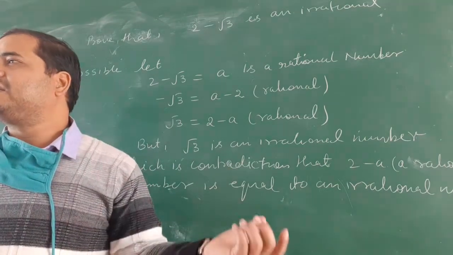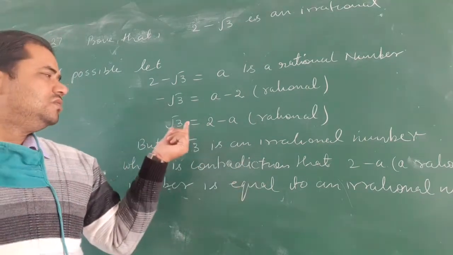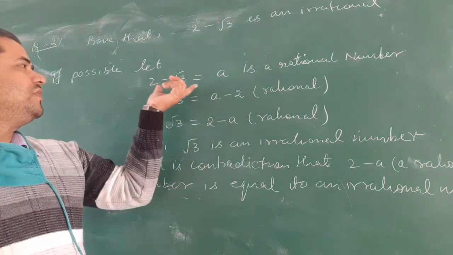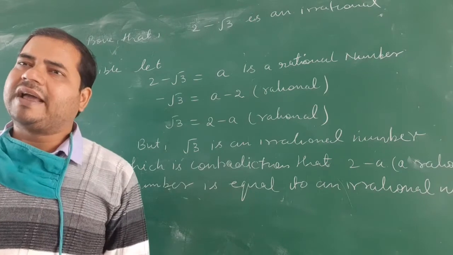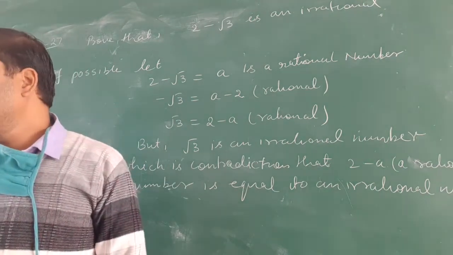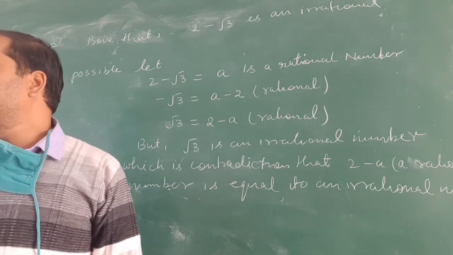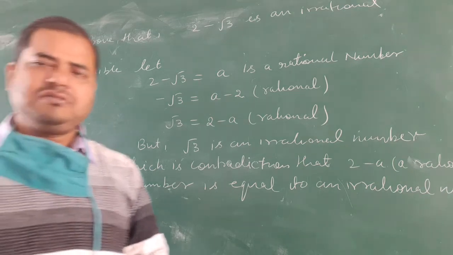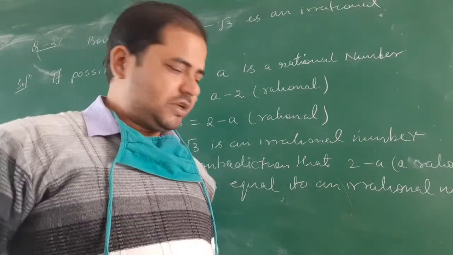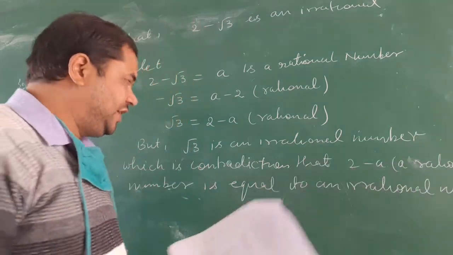Which is a contradiction to the fact that 2 minus root 3 is equal to a, a rational number. Hence our supposition is wrong. What is true? 2 minus root 3 is an irrational number. Clear? Note down. So now next, question number 28.